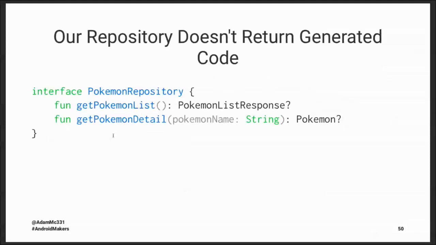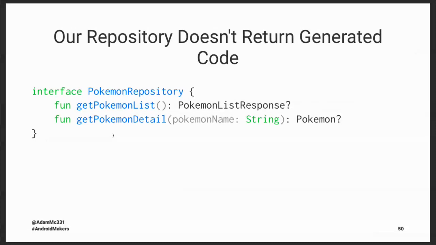And also, our repository, because this is something we've defined as returning classes that we care about, our repository doesn't return the generated code. And we do this for good reason, because we want our repository to return a contract that we manage. But that means somehow we need a way to map that generated code that Apollo creates into our data classes that we've defined.